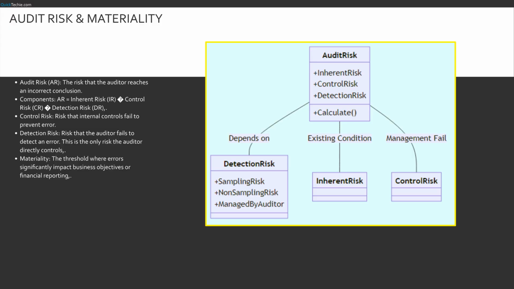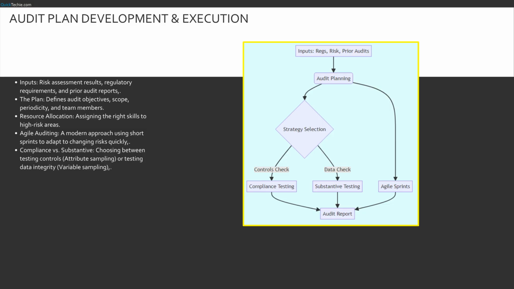We also must define materiality. What level of error matters? In IS auditing, a material error might be a security breach, not just a dollar amount. This class diagram breaks down audit risk. It shows that audit risk is a composite of inherent, control, and detection risk. I've highlighted detection risk specifically to show it breaks down further into sampling risk and non-sampling risk. And crucially, it has the attribute managed by auditor. This visualizes that while inherent and control risks are existing conditions or management failures, detection risk is our responsibility to manage.